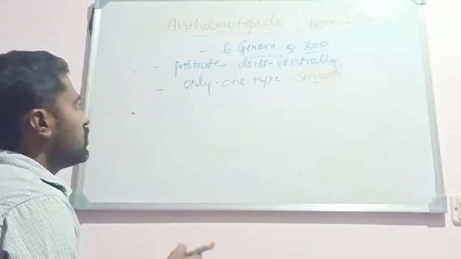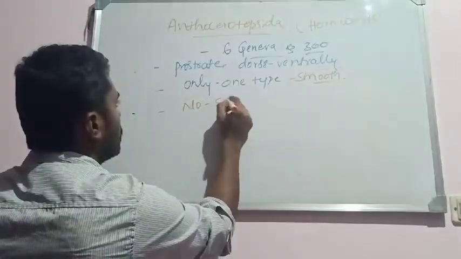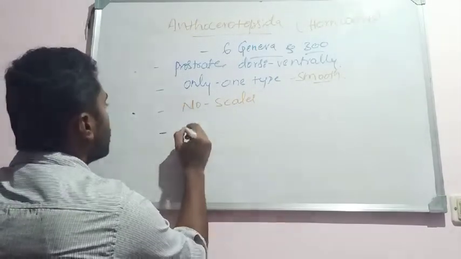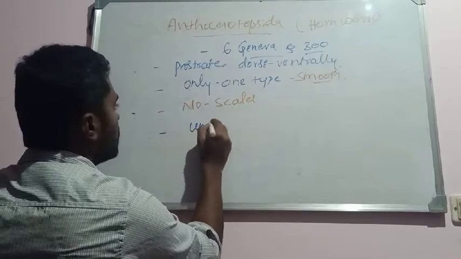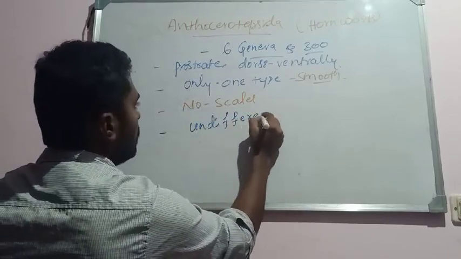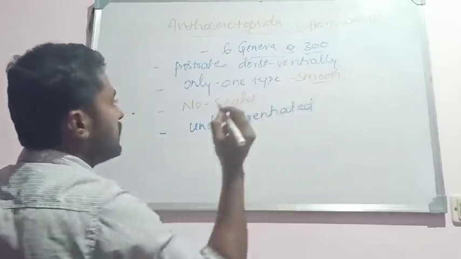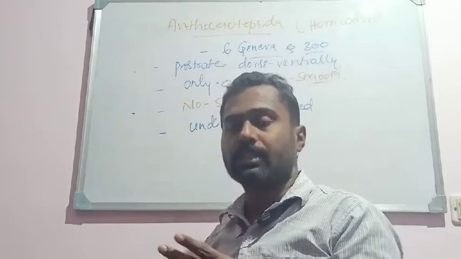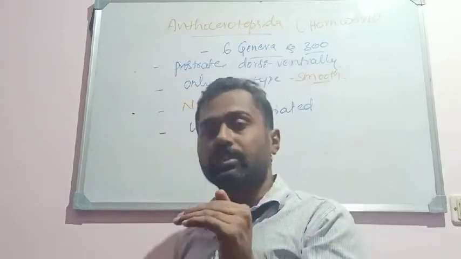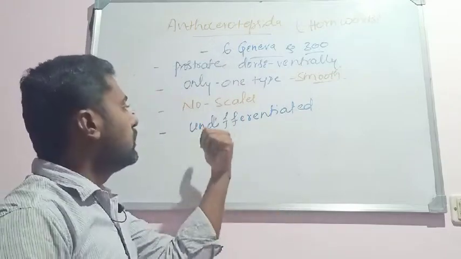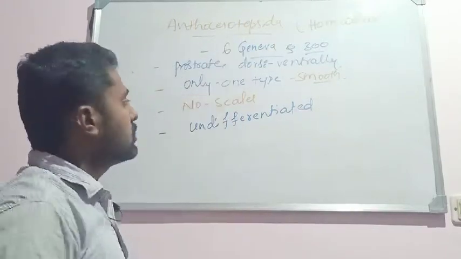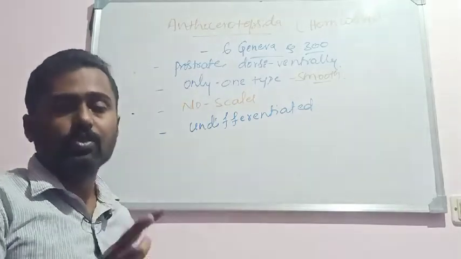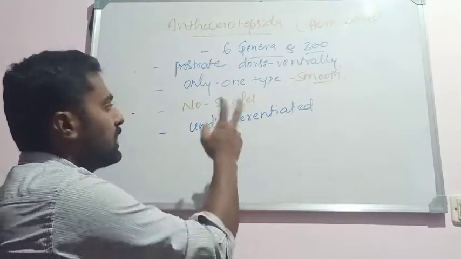Okay. So there are no scales. Here scales are absent. And another thing, internally the thallus is not differentiated. Undifferentiated thallus can be seen. You remember the Hepaticopsida members where the thallus is differentiated into two zones, isn't it? The upper part is called the photosynthetic zone, whereas the lower part is the storage zone. But in the Anthoceratopsida members, the thallus is undifferentiated. It means all cells are the same. There are no different zones in the thallus. Hence the thallus is undifferentiated.